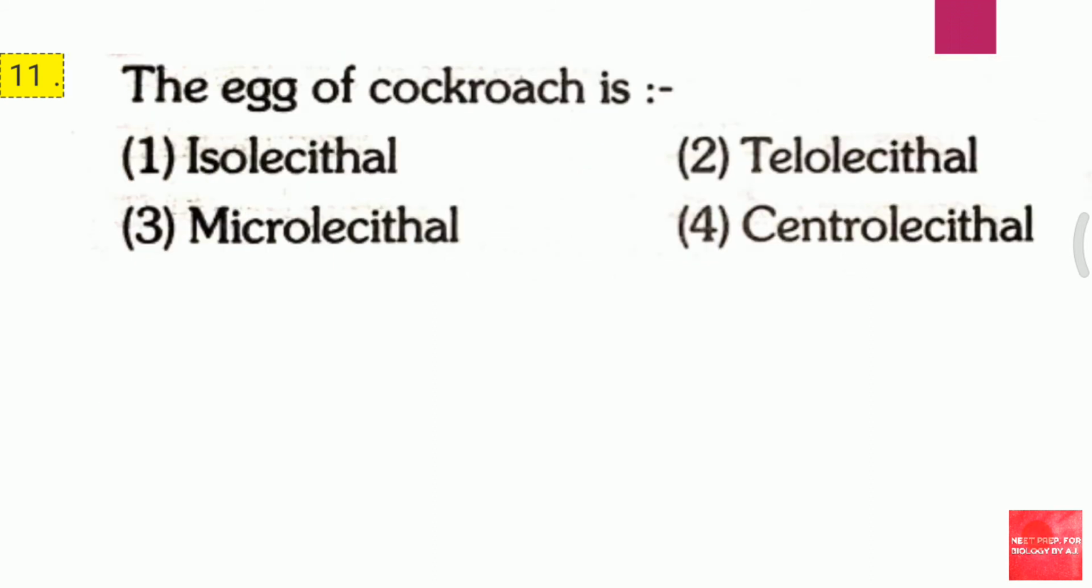Question 11. The egg of cockroach is first isolecithal, second telolecithal, third microlecithal, fourth centrolecithal. The egg of cockroach is. The answer for this question is fourth, that is centrolecithal.